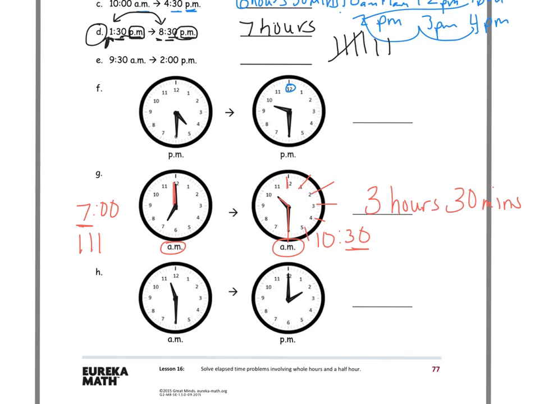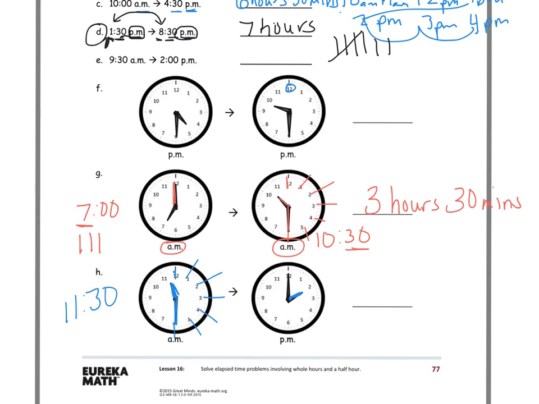Let's take a look at H. Let's try to get this one set. So this one is at 11. It's past 11, but not to 12. And my minutes are at 6, but it's not 6. I got to remember these are 5s. So 0, 5, 10, 15, 20, 25, 30. So now I got to get this hour hand over here to 2 o'clock.